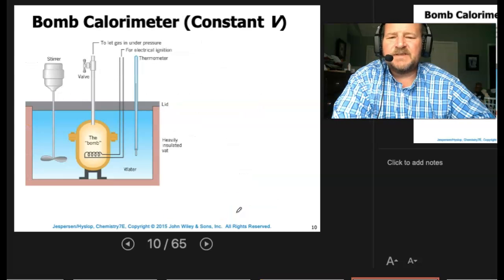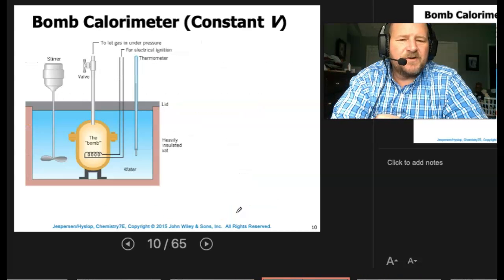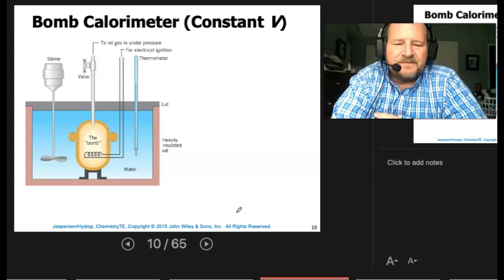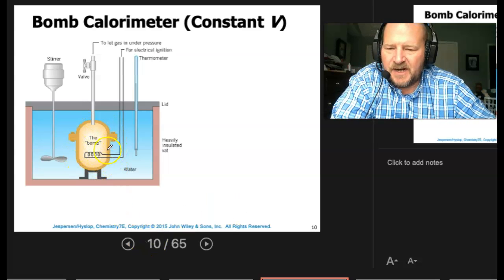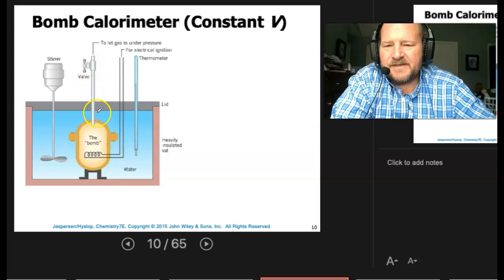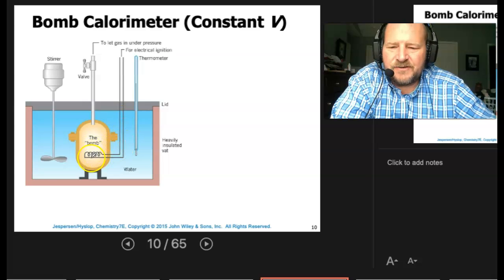All right. Now I mentioned the bomb calorimeter earlier, and that's holding constant V. So everything we've looked at so far has been pressure being constant. Now here, for a bomb calorimeter, we're going to have the bomb. We're going to put the bomb in here. So we're going to pump gas in, to let the gas in under pressure. We'll close that valve off so that this is under pressure now. Then we'll have an electric ignition so we can ignite the bomb. We'll put a thermometer in and we'll surround this thing with water and hook up a stirrer. So the bomb has a gas inside it, a flammable gas.